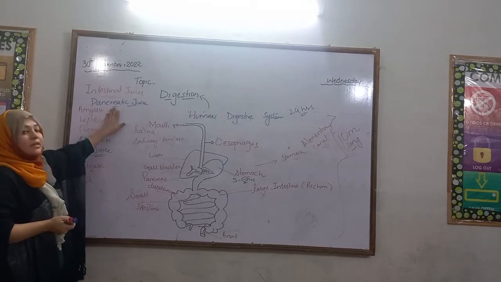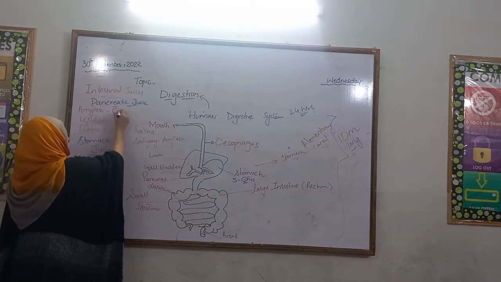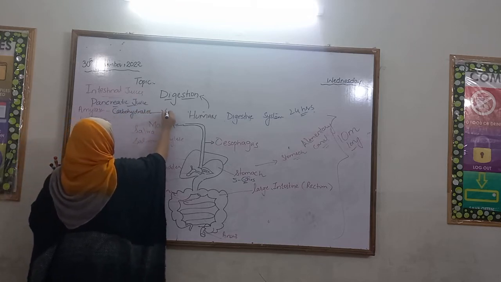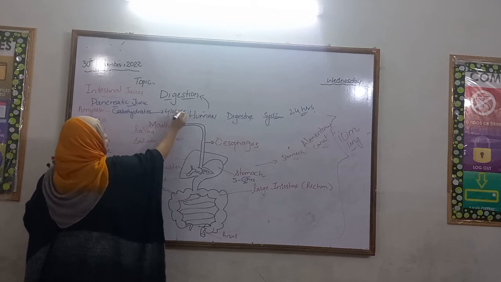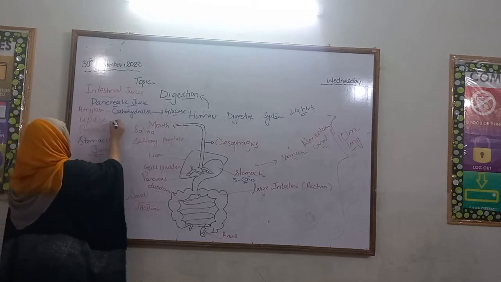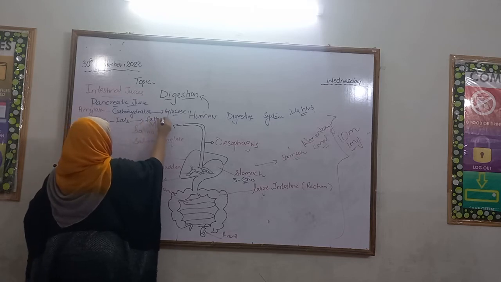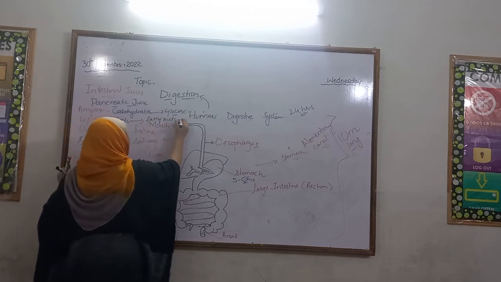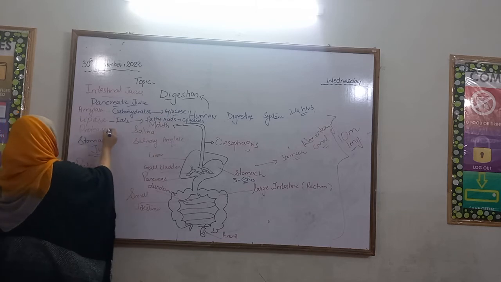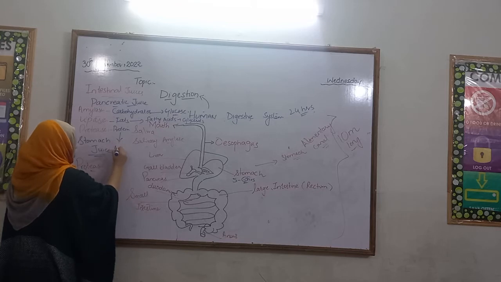Amylase works on the carbohydrates and converts them into glucose. Glucose is a simple and soluble molecule that can easily go into the blood. Lipase works on fats and converts them into fatty acids plus glycerol. These are also simple molecules, and protease works on protein and converts protein into amino acids.